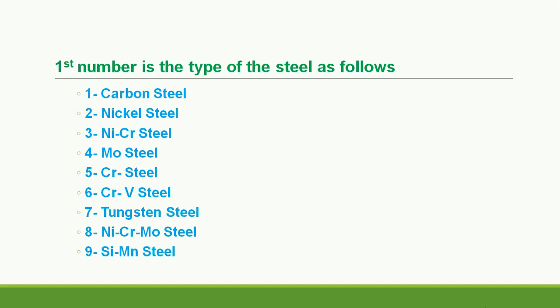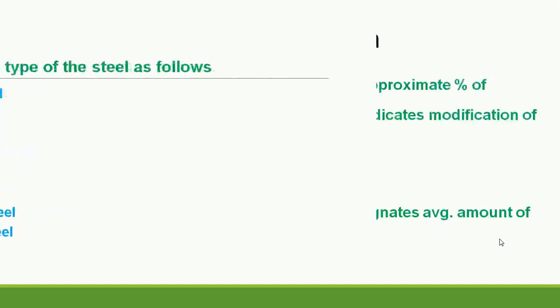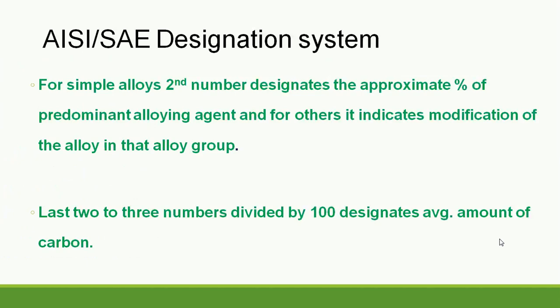Then sixth is chromium vanadium steel, seventh is tungsten steel, eighth is nickel chromium molybdenum steel, and ninth is silicon manganese steel, SiMn steel. So if the number is 1, 2, 3, 4, 5, 6, 7, it will have the respective meaning, so we will write the respective name of the steel there. Okay. So this is about the number 1 from left to right.